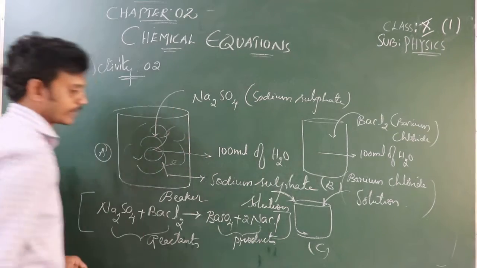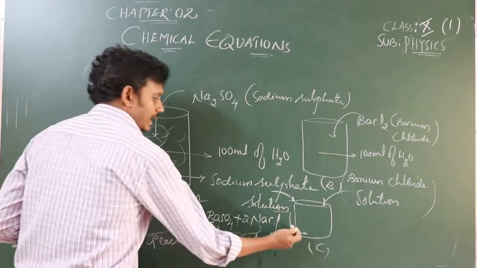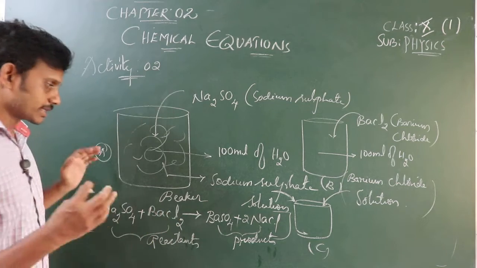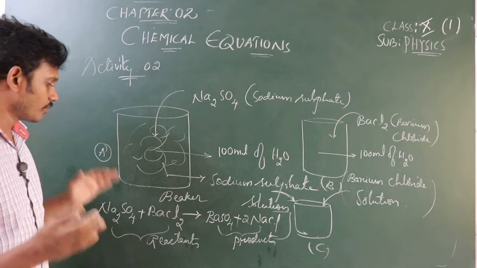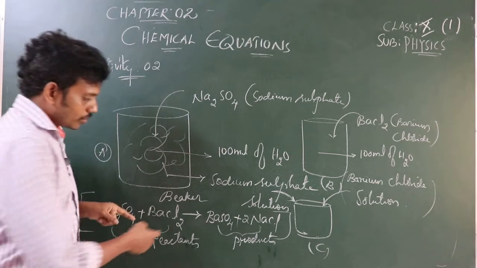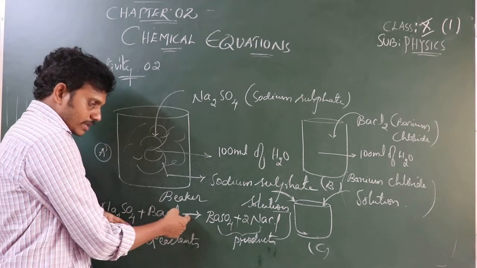Products. Completely, this is a chemical equation. So in this chemical equation, what do we observe? We observe reactants as well as products. Notice here, this is the arrow.